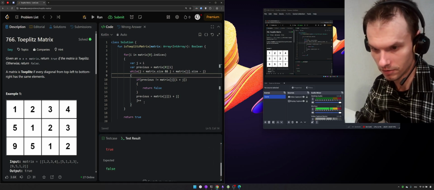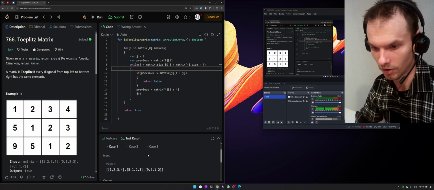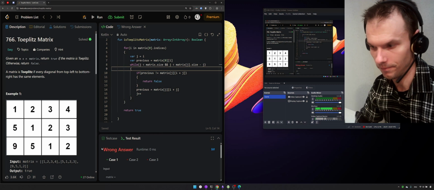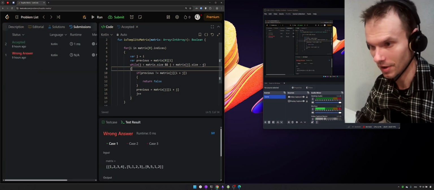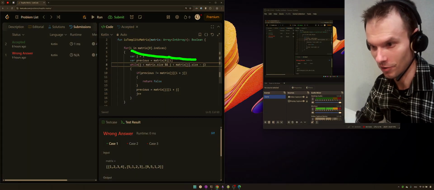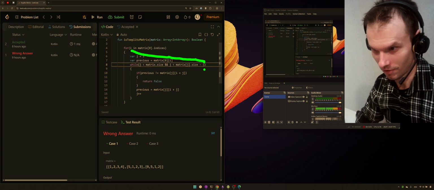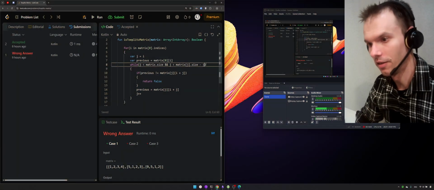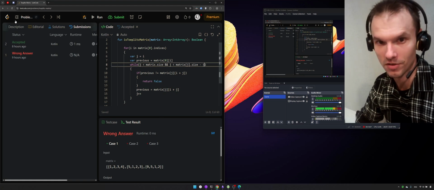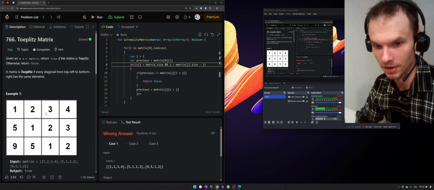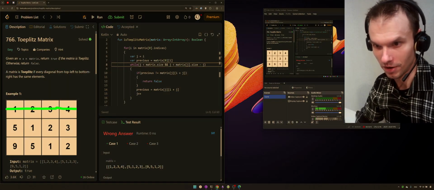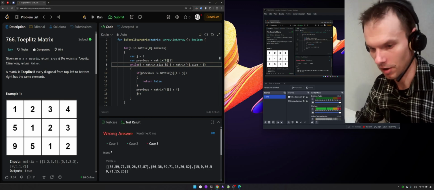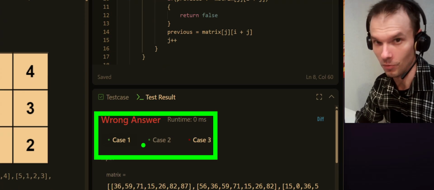Okay, the first case is handled, but the second one isn't handled. Well, okay, it's another typo. I haven't checked it. I used the wrong variable here, and the point is I have to update it because I have to compensate the rows I'm iterating over. So let's update it and check compilation one more time.